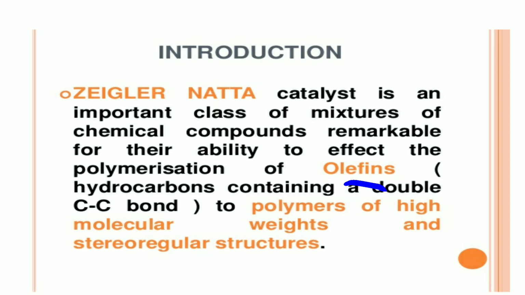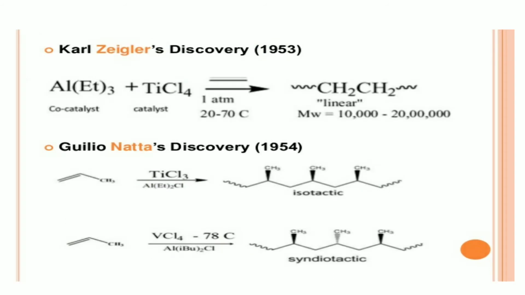What is the main use of this Ziegler-Natta? This is the catalyst which is mainly useful for the polymerization of the olefin. Olefin means what? A hydrocarbon containing a carbon-carbon double bond. Here we get a polymer of high molecular weight and stereoregular structure. Carl Ziegler discovered this catalyst in 1953.